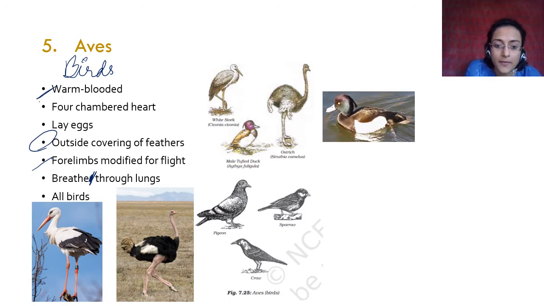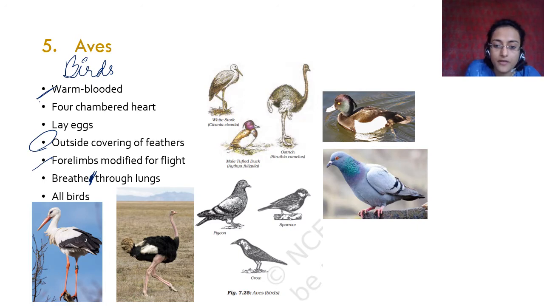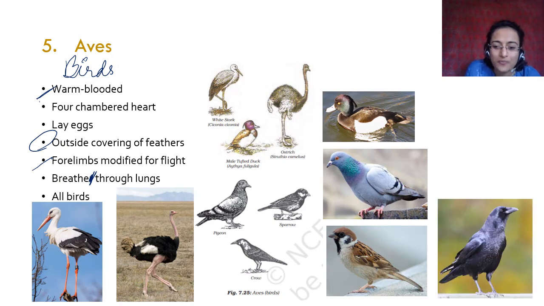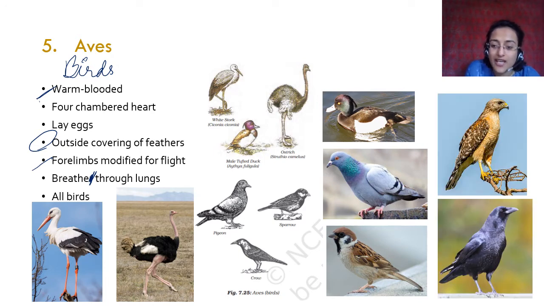This is a male tufted duck. There is a pigeon. I'm sure you have all seen pigeons. They are very bad creatures. This is a sparrow, a crow. Of course, you have seen this. This is a raptor. Raptors are birds of prey. They eat other animals, right? So raptors, I think, there's a hawk.